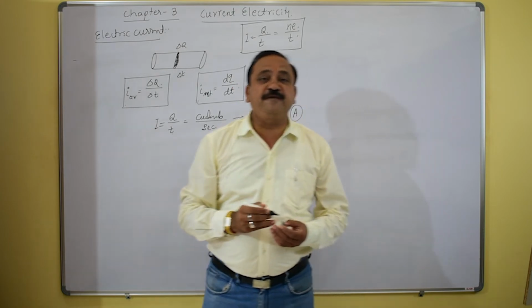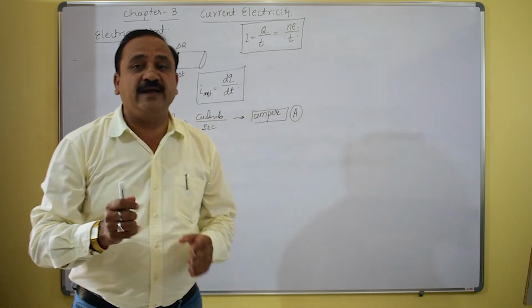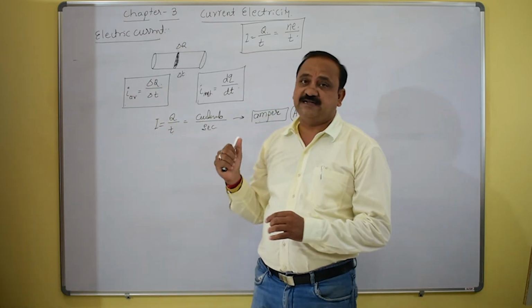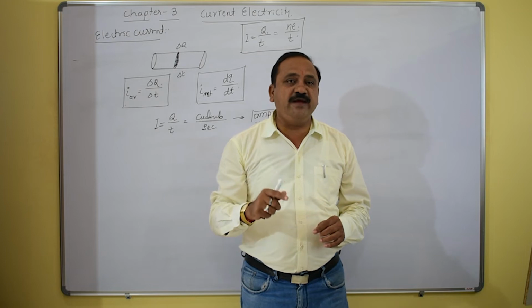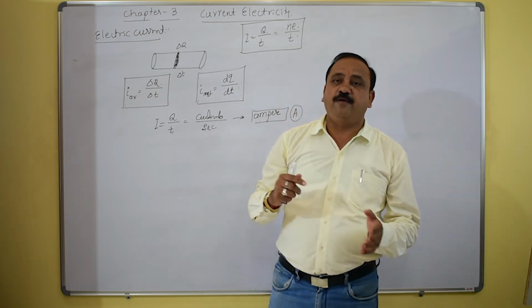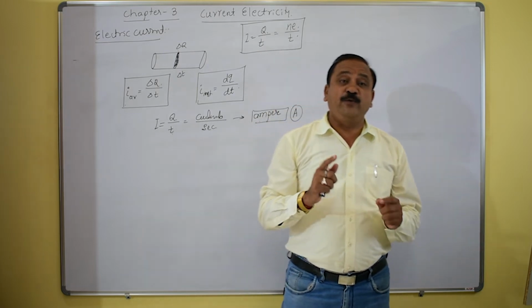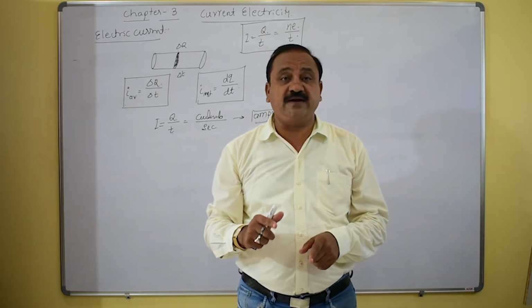So far, with reference to electric current, how exactly can you analyze this? For the next concept, we can discuss whether electric current is a scalar quantity or a vector quantity.